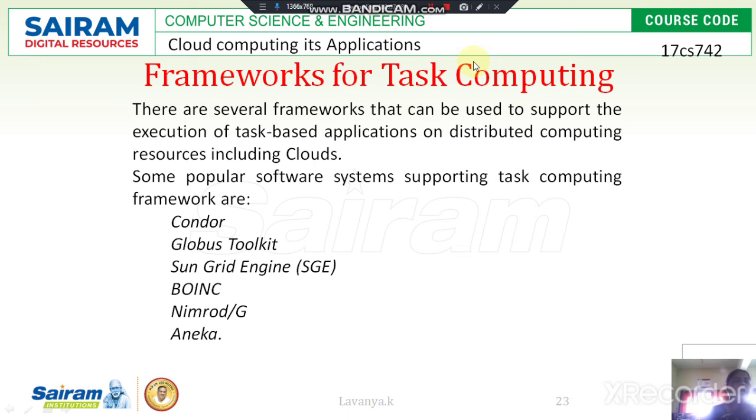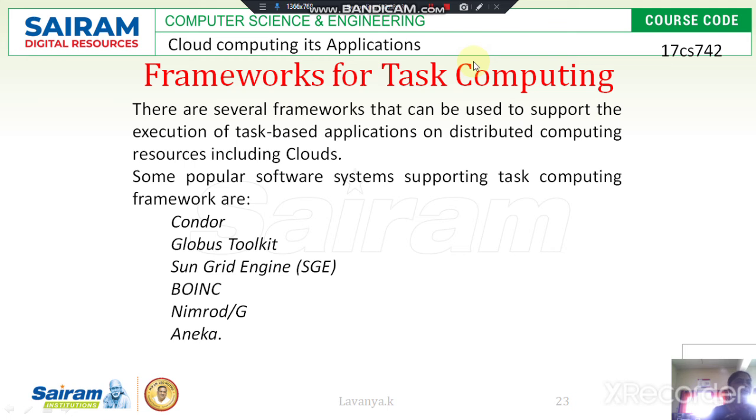The cloud can use different software systems for supporting multiple tasks in the computing frameworks, that is Condor, Globus Toolkit, SunGrid Engine, BOINC, Nimrod and Aneka. These are the different computing software platforms which help with task computing.